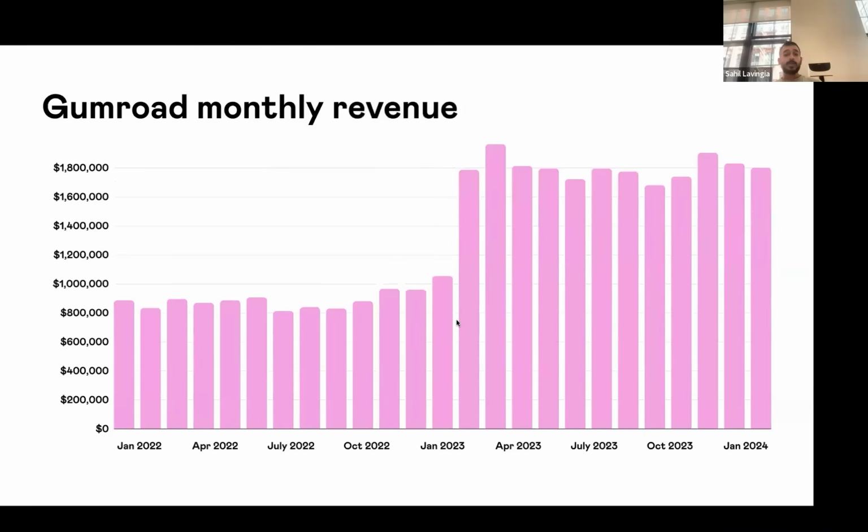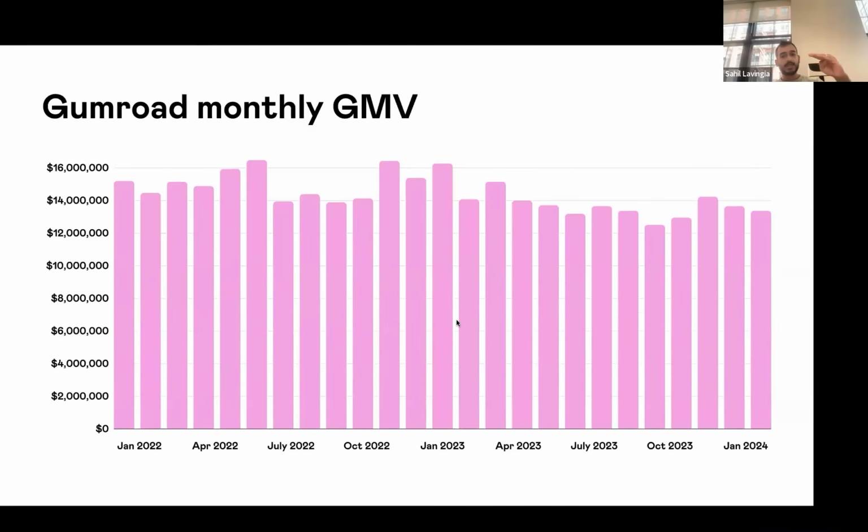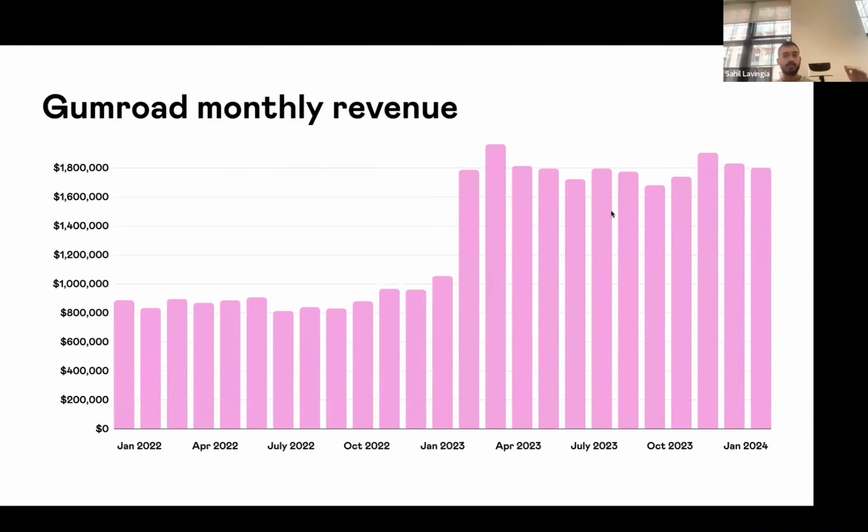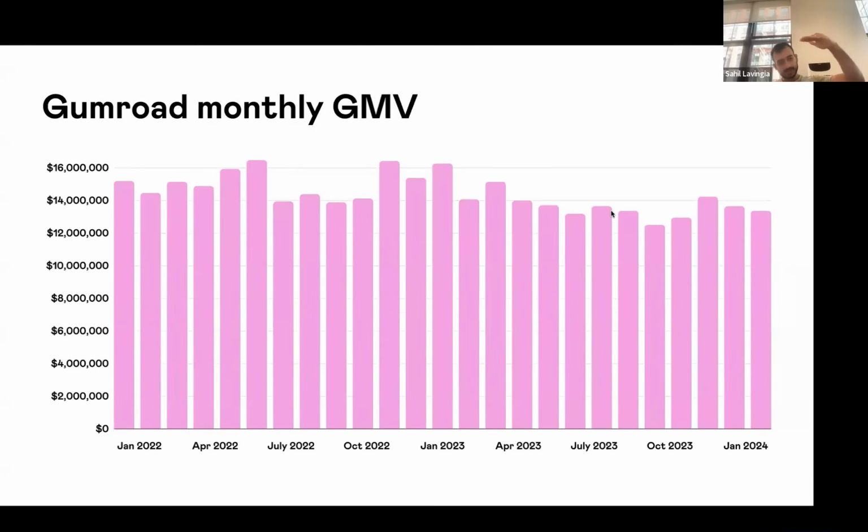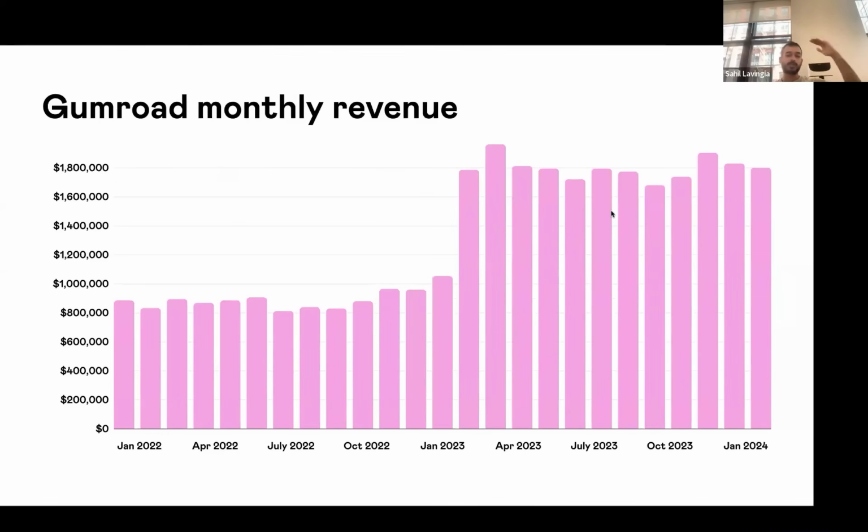So you can see that while our GMV has gone down slightly, it's roughly steady since mid last year, and our revenue is actually going up a little bit. This is slightly down, this is slightly up. I think that's a normalization happening, because the 10% flat means people are using Gumroad for what it's meant for, which is products in an average range between $1 and $100. I think the average purchase on Gumroad is about $18, and maybe this time last year it was about $36.